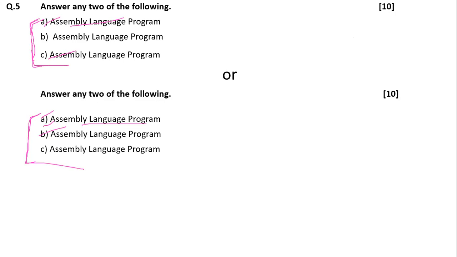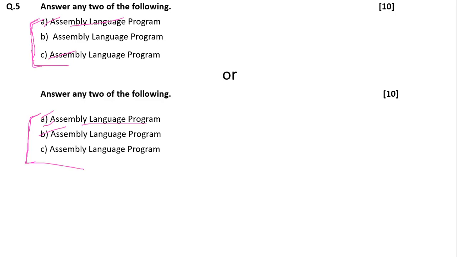So you only have to use the label, because we use jump instructions to set a loop. We need to write the label to show where we are jumping from. The comment section is also compulsory. 1 mark is there for comments. If you are not writing comments, you will lose 1 mark. Even if your whole program is correct, if you have written the complete correct program, then also you will get only 4 marks because you have not written the comment section. So the comment you can write according to the instruction.